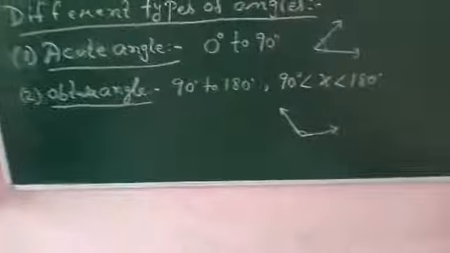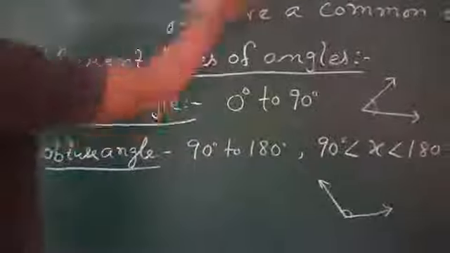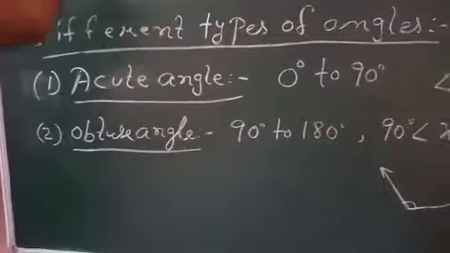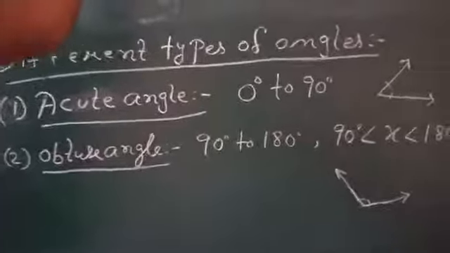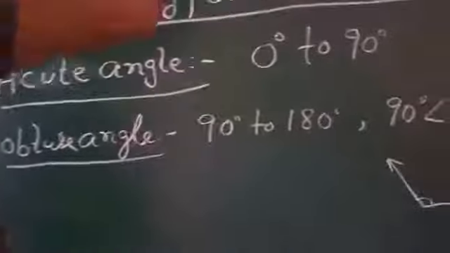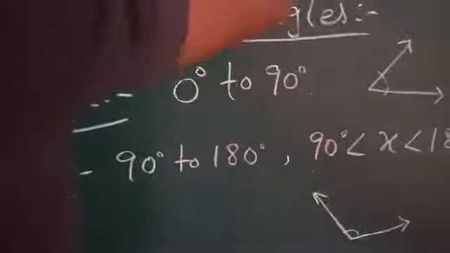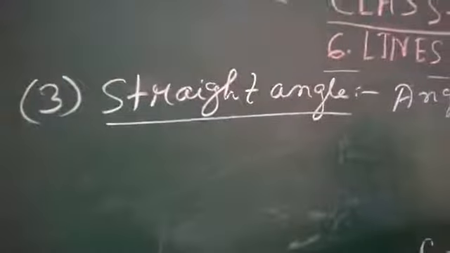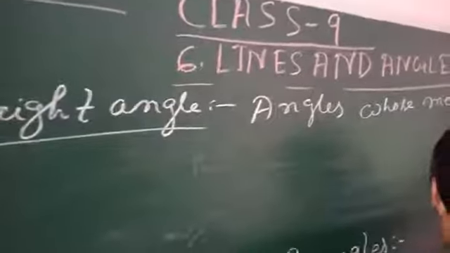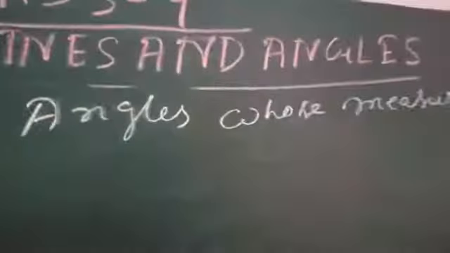So next angle is the straight angle. An angle whose measure is 180 degree is a straight angle.